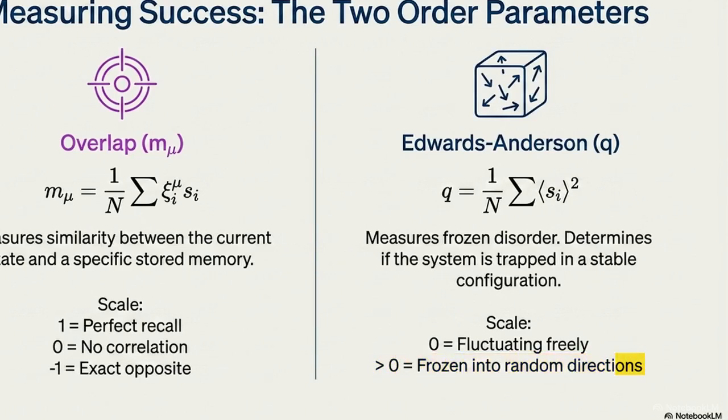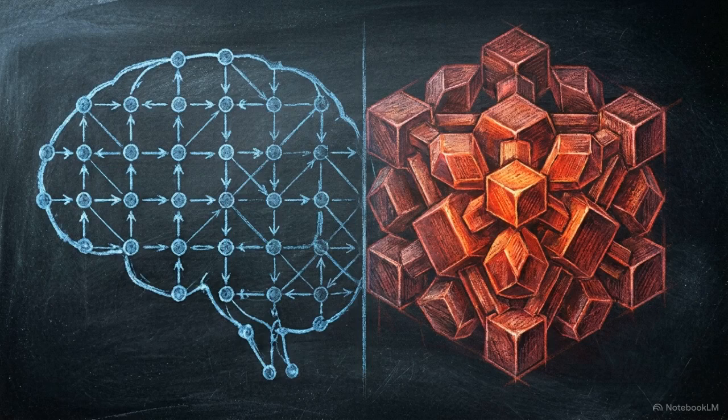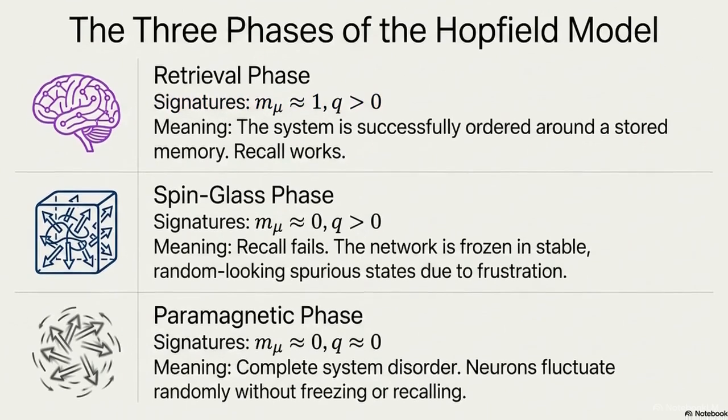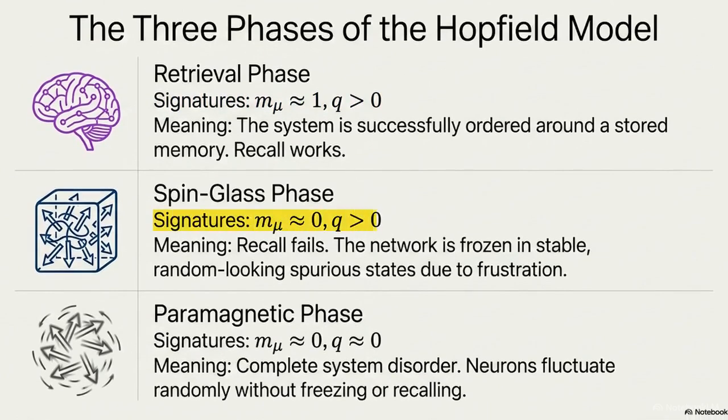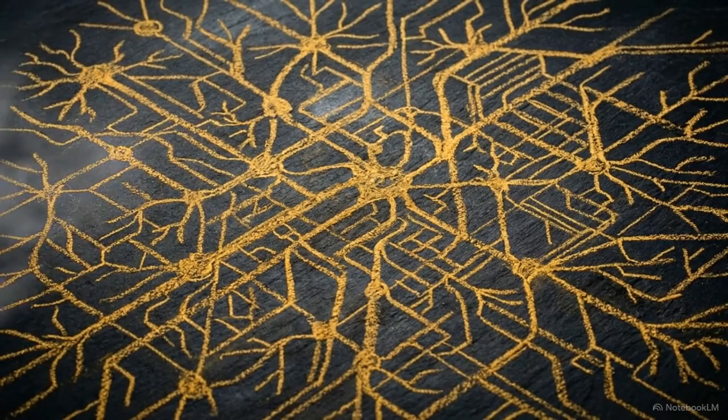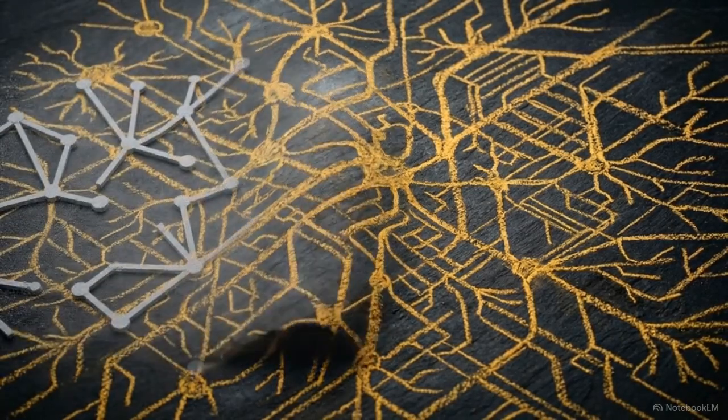By analyzing these two metrics, we can diagnose the physical state of an artificial brain exactly as a physicist evaluates a metal alloy. In the retrieval phase, overlap is high, and memory recall works as intended. In the spin glass phase, overlap hits zero, but the network remains frozen in a stable state. At this stage, the network has physically frozen into a random configuration that is stable but functionally useless.